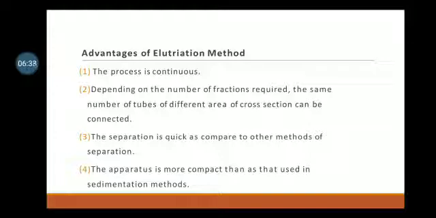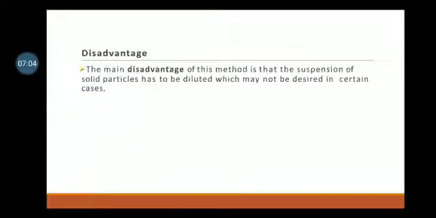Advantages of the elutriation method: the process is continuous, depending on the number of fractions required. The same number of tubes of different area of cross section can be connected. The separation is quick as compared to other methods of separation. The apparatus is more compact than that used in sedimentation methods. Disadvantage: the main disadvantage of this method is that the suspension of solid particles has to be diluted, which may not be desired in certain cases.